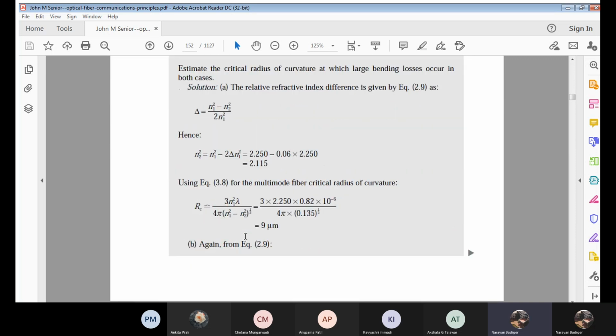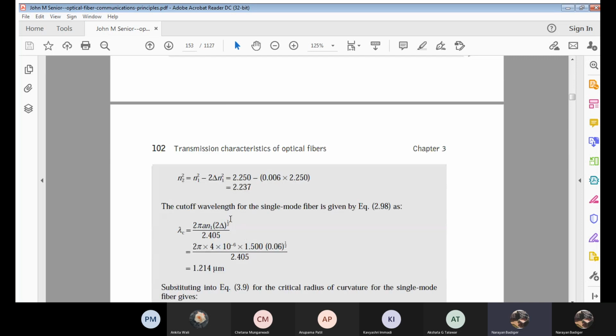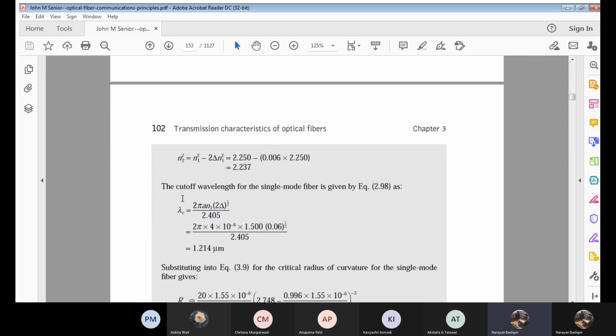Now we already know the formula which we derived in module 1, for the cutoff wavelength. This is with respect to V, the cutoff normalized frequency. V is equal to 2 pi by lambda C, a N1 into root of 2 delta, correct? The same equation we have just rewritten in this way. I want the cutoff wavelength.